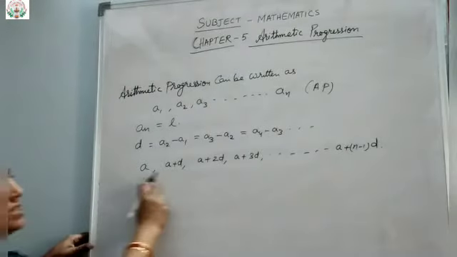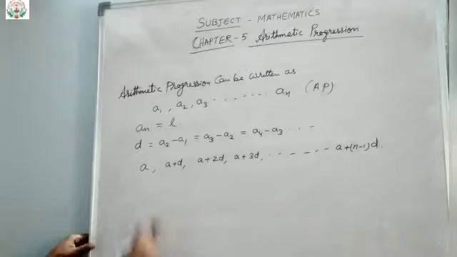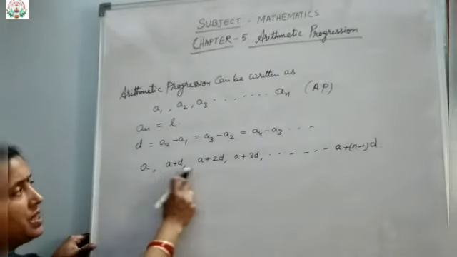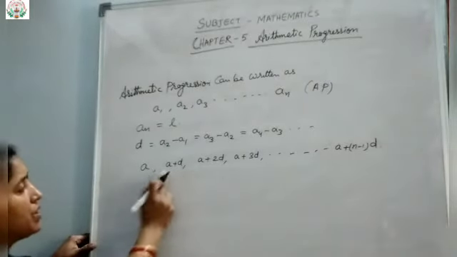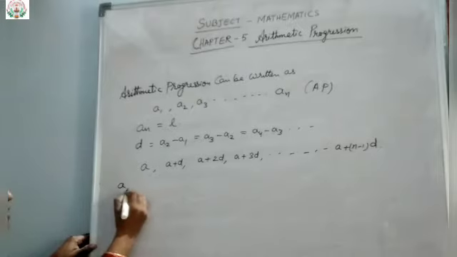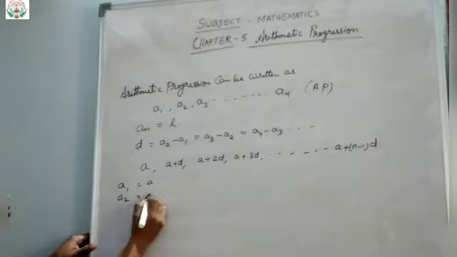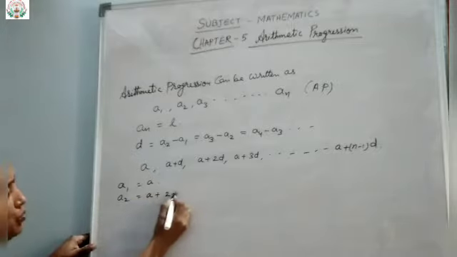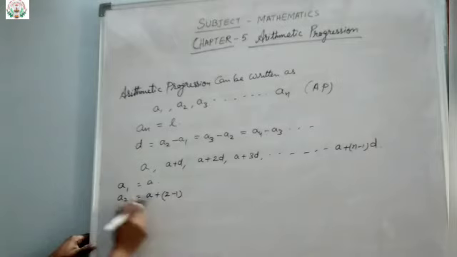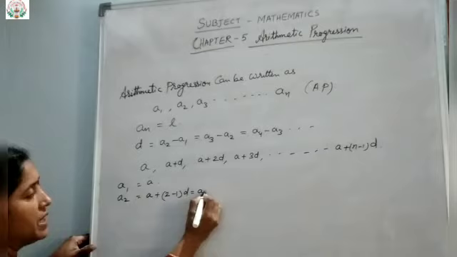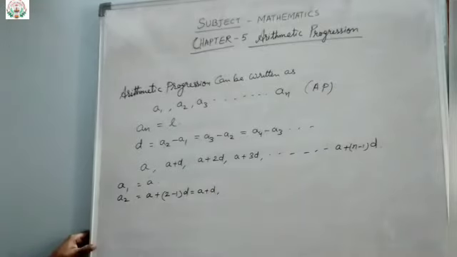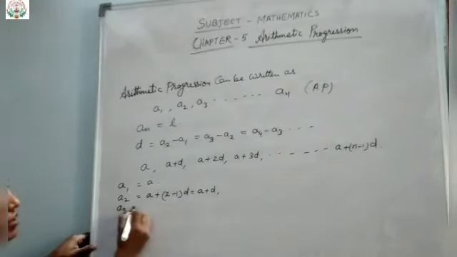Clear? If the series continues like this, then I will get A, then A plus D, then A plus 2D. How did we get this? You can see A1 equals A. So A2 equals A plus, for the second term, 2 minus 1 into D. What you will get is A plus D. Now A3, how will you get?